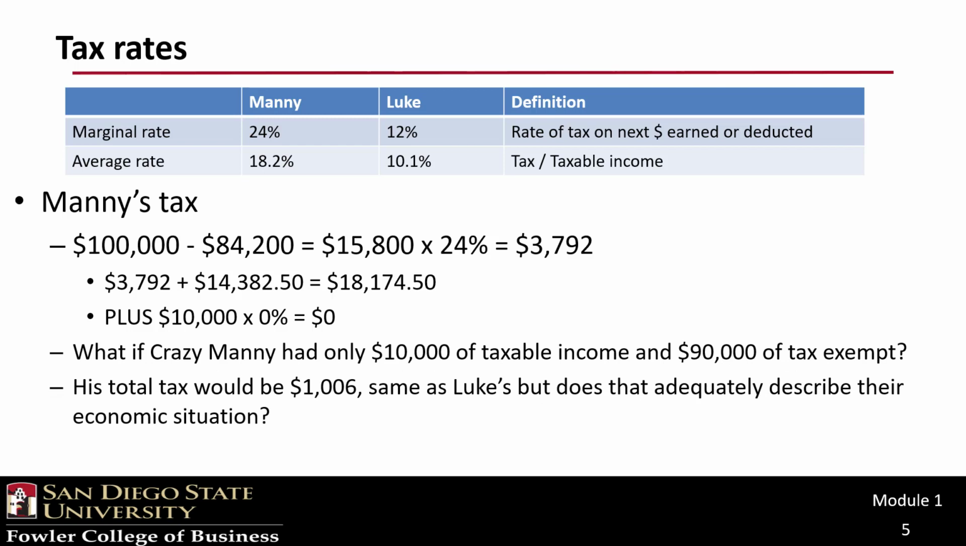What if instead of Manny, we had Crazy Manny? And Crazy Manny had $10,000 of taxable income and $90,000 of tax-exempt income. Now Manny's tax and average rate would be the same as Luke's, 10.1%. But does that capture Manny's economic condition? Would you say that Crazy Manny's tax burden of 10.1% on $100,000 of income is the same as Luke's?